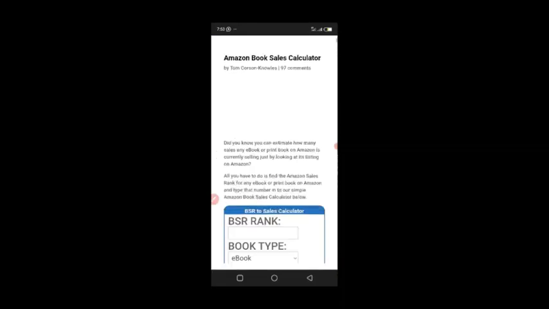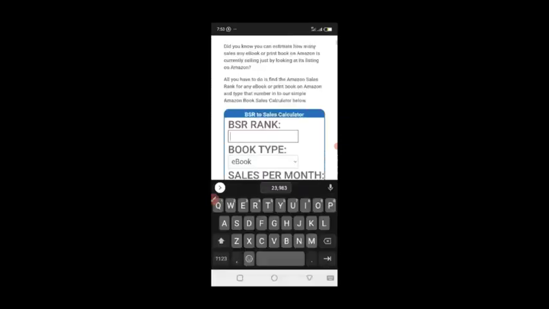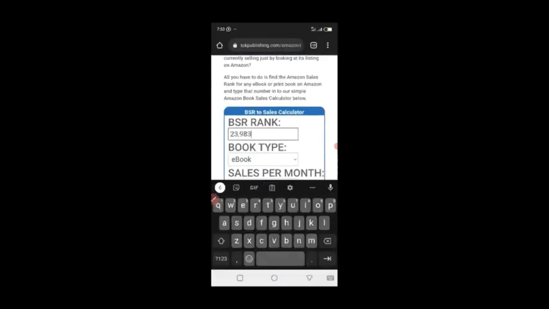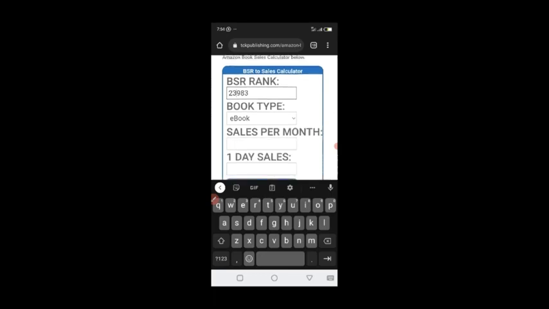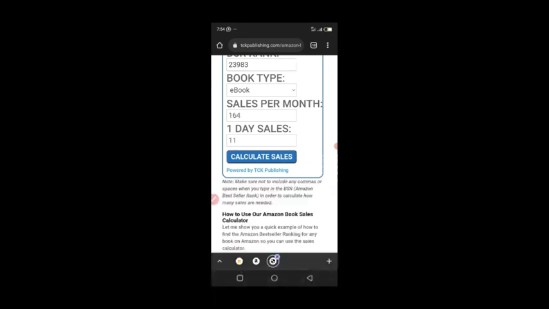So what you want to do is paste what you copied, and once you paste it, that's 23,983. Just remove the comma that separates the amount, so that it's a whole number. Let's leave it at ebook, because we're trying to calculate the Kindle, and let's click calculate sales. So this book sells 11 copies per day and 164 copies per month, right? It sells 11 copies per day, 164 copies per month.